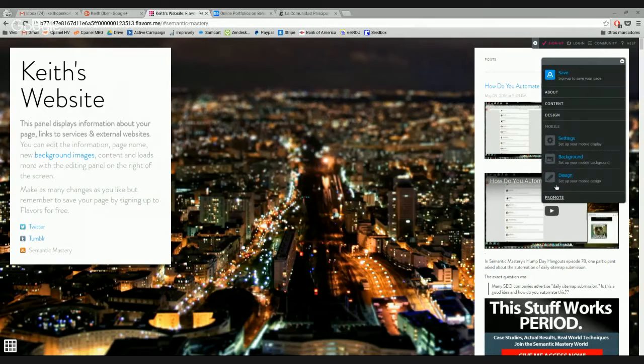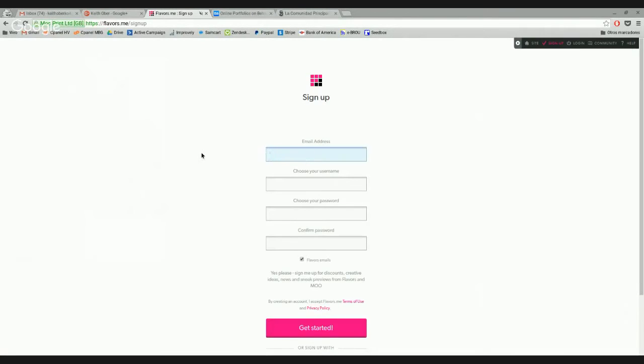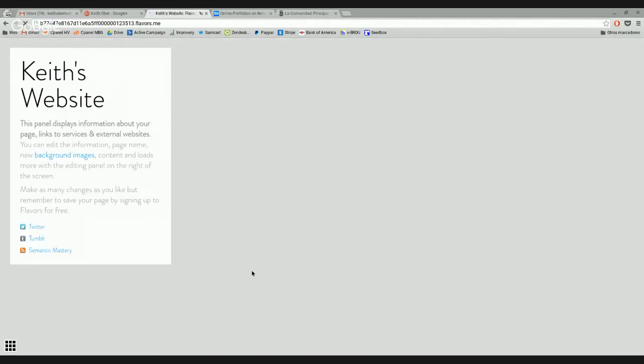And then what I want to do is to click on save, and when I click on save, it's going to prompt me to sign up. So that's exactly what I'm going to do right now with these guys. This is going to be the username, the password is going to be that one, and then I'm clicking on get started. You can also use Google, okay, Facebook for an extra layer of authorization, etc.